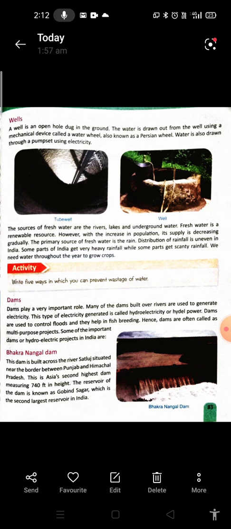Next point, we will read about the dams. Dams play a very important role. Many of the dams built over rivers are used to generate electricity, which is also called hydroelectricity. Electricity that is generated or produced with the help of water is called hydroelectricity. Dams are used to control floods and they help in fish breeding. Hence, dams are often called multi-purpose projects.